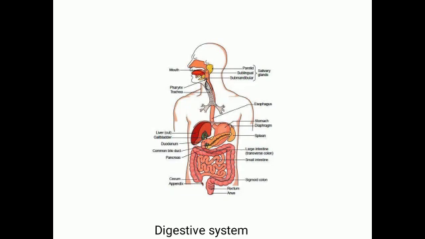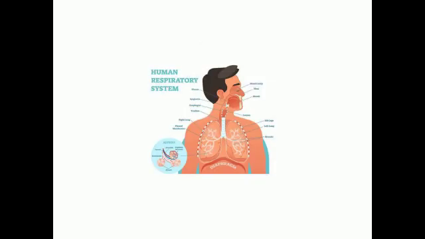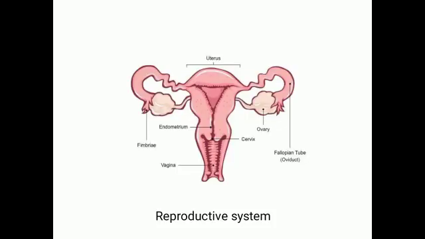Next one, name the organ system which helps in respiration. What is the answer? See the picture, students. Respiratory system. Next one, name the organ system which helps in reproduction. Yes, see the picture. Reproductive system is the right answer.